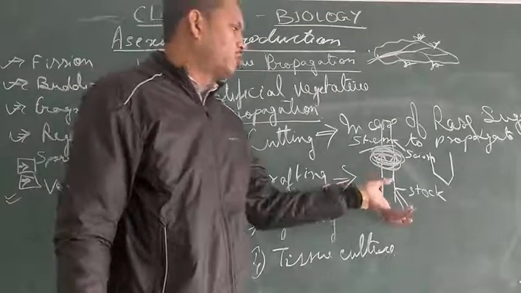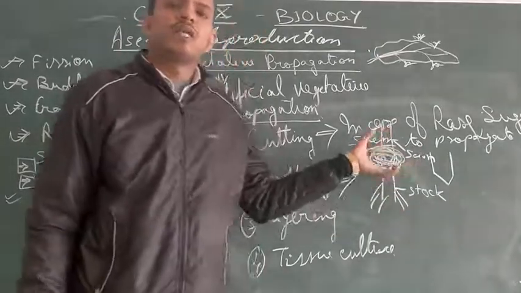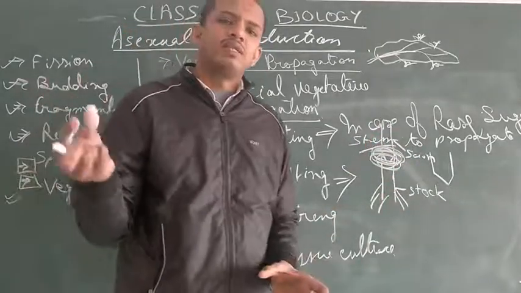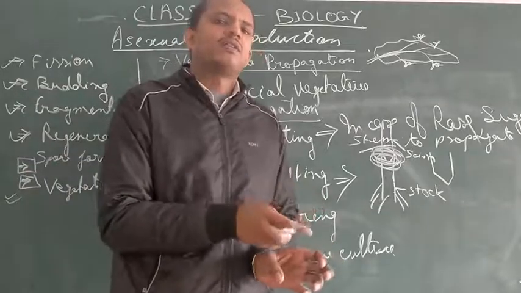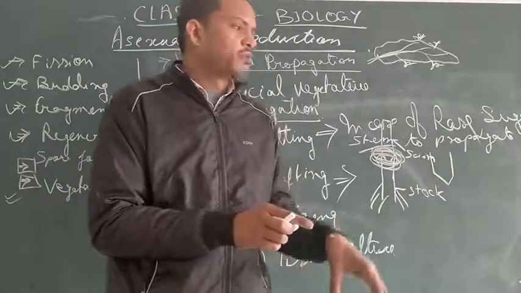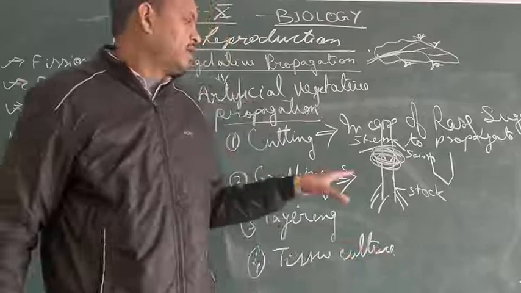Stock and scion. This is known as grafting. Taking a sample from one plant and grafting it to another host, a rooted plant, is known as grafting.